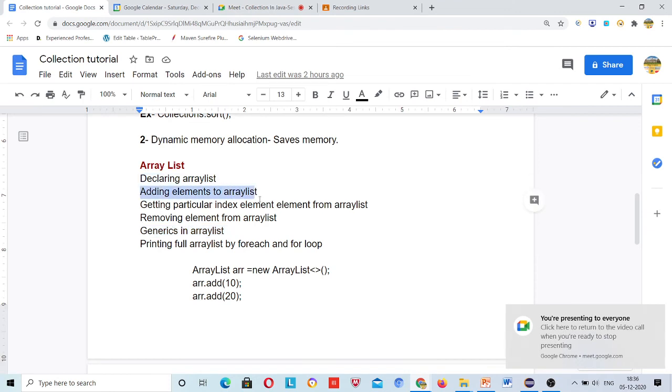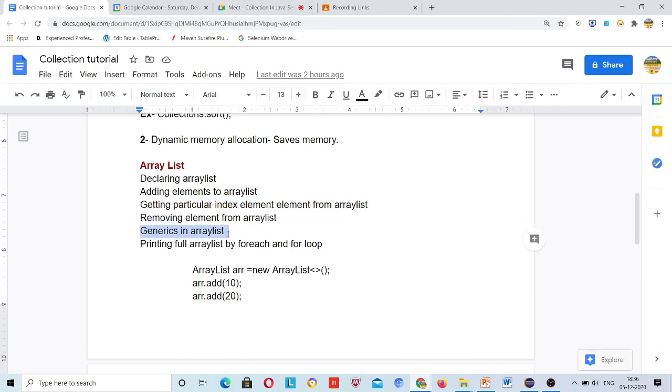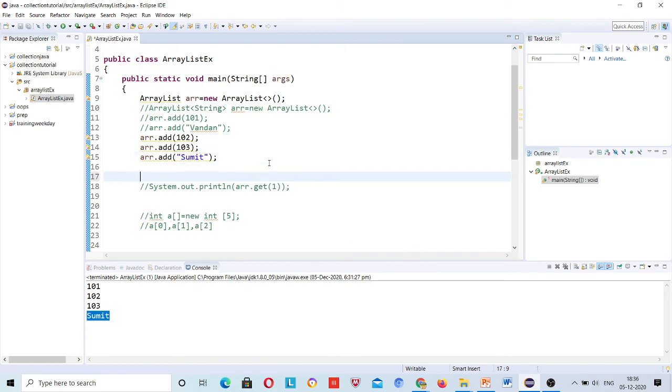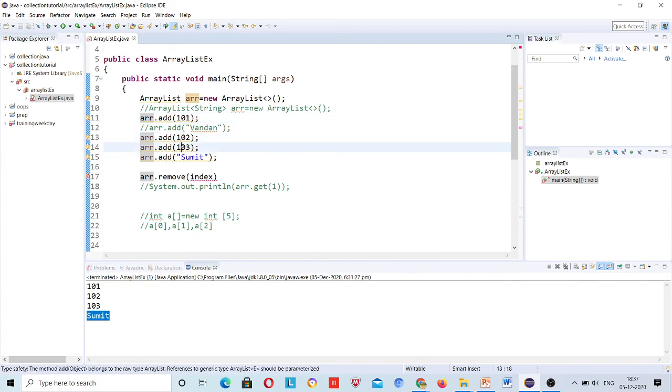Declaring array list, adding elements, getting particular element done, removing not done, generics, printing full done, removing from array list. A simple remove method is here. Suppose I said remove this Sumit from here, so dot remove, and Sumit is in what index? Currently 0, 1, 2 and the third index, but in normal programming this value will not be hard coded.